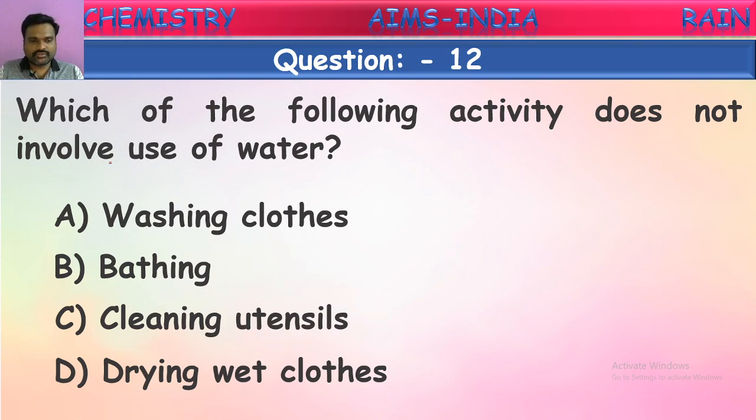Drying wet clothes. Yes, while drying wet clothes, water will be evaporated off. Water will be lost. It is not at all used there. Water is not used in drying wet clothes. In the remaining three, water is used. Only in this one, water is not used. What is happening here? Water is evaporated. Water is lost from the clothes. So in this case, water is not used. This is the correct answer. Next, let us go to the next question.